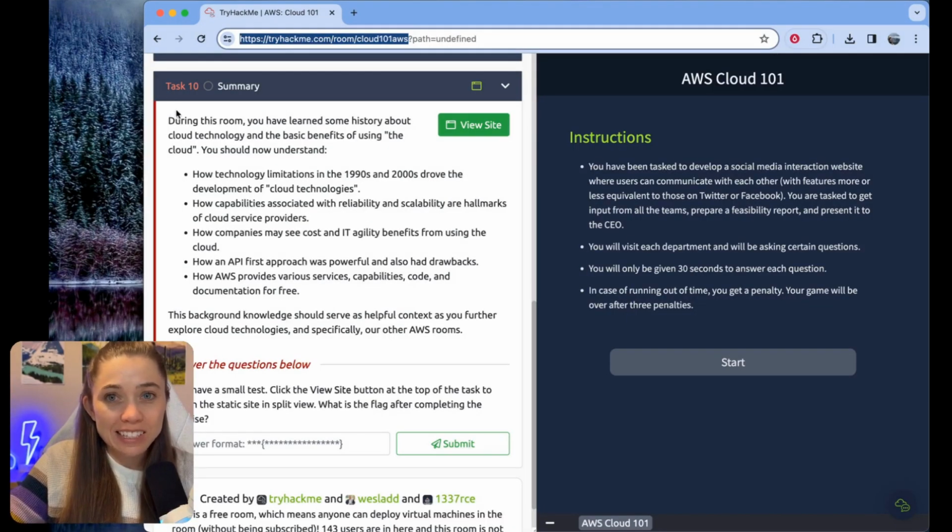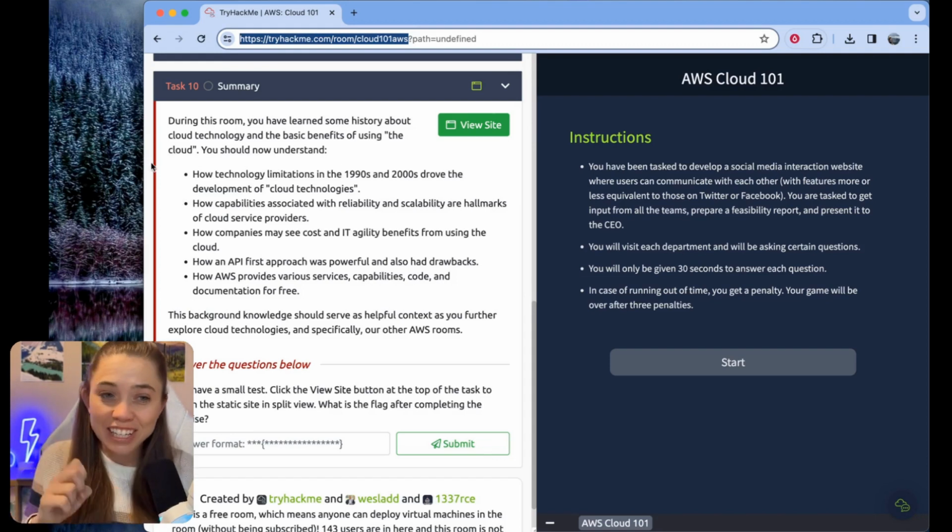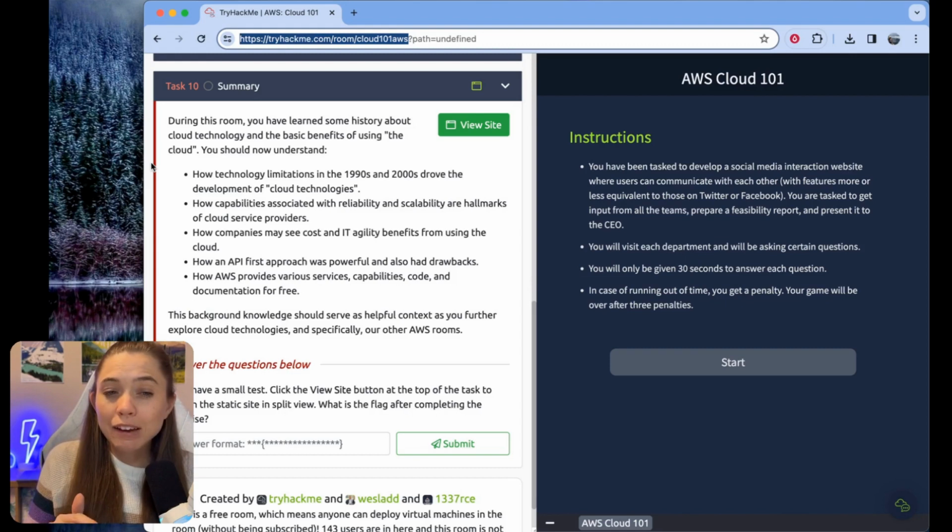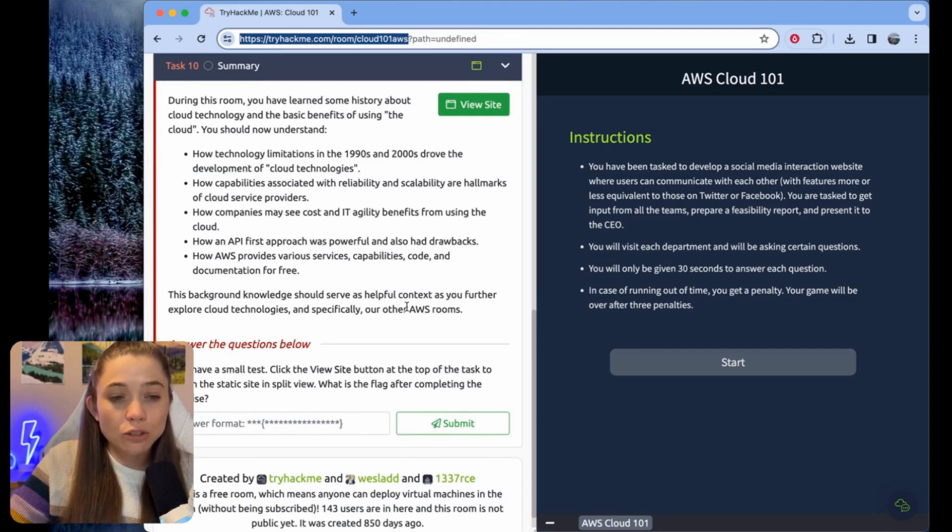Okay, so now we're here on task 10, which is the summary task. During this room, you have learned some history about cloud technology and the basic benefits of using the cloud. We should now understand how technology limitations in the 90s and 2000s drove the development of cloud technologies, how capabilities associated with reliability and scalability are hallmarks of cloud service providers, how companies may see cost and IT agility benefits from using the cloud, how an API first approach was powerful but also had drawbacks, and how AWS provides various services, capabilities, code, and documentation for free. So this is all pretty glowing. This background knowledge should serve as helpful context as you further explore cloud technologies and our other AWS rooms.